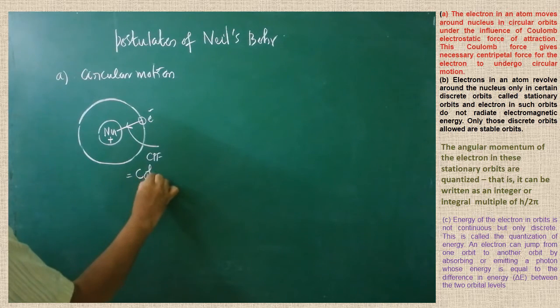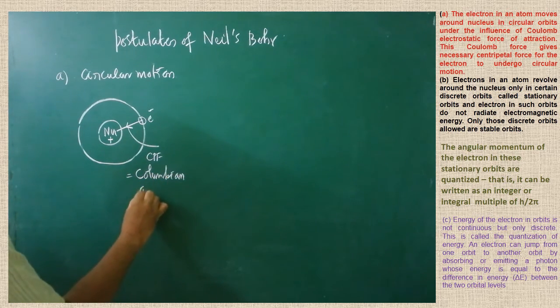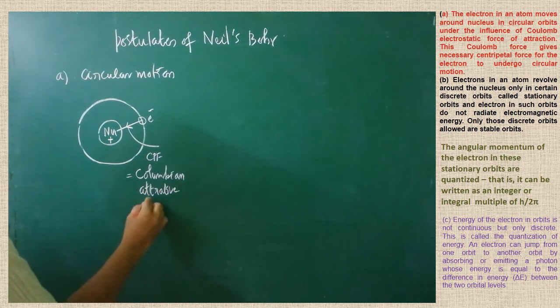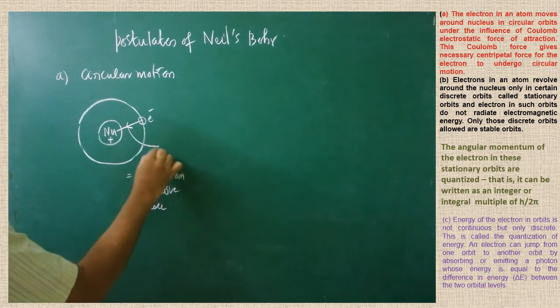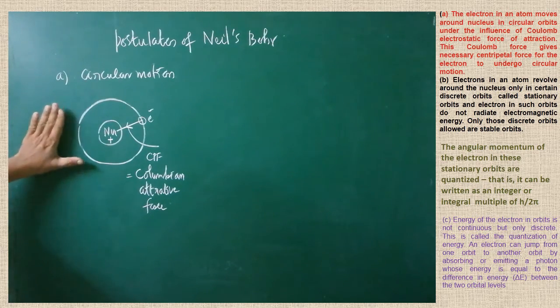Are you clear? The Coulombian attractive force exists between which two? Electron and the nucleus. That Coulombian attractive force provides the necessary centripetal force. So this concept was introduced by Niels Bohr. This is called the first postulate.